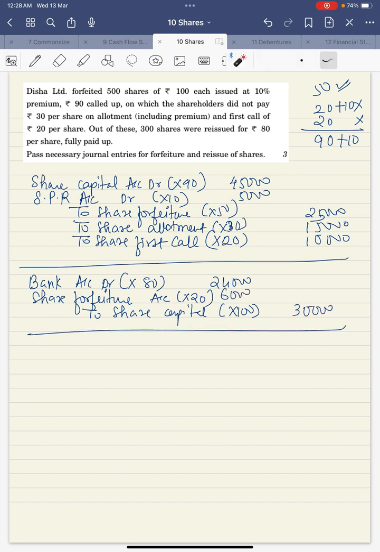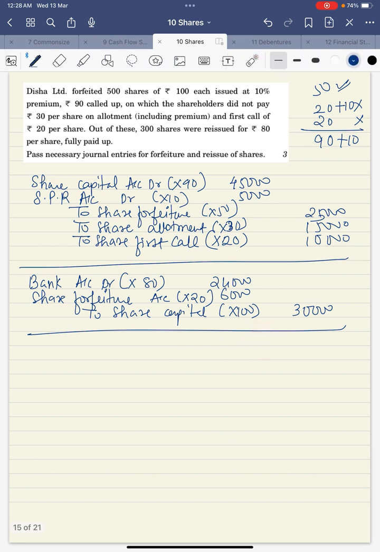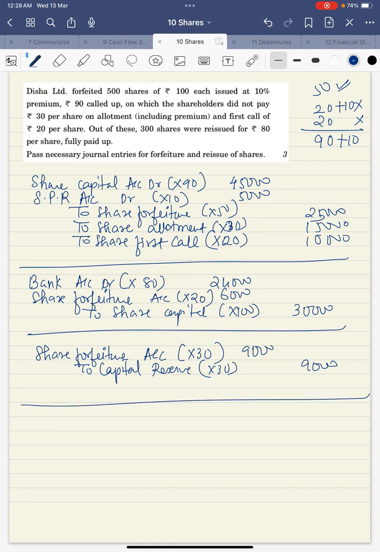Now we could have given a discount of 50 because 50 was received. We gave only a discount of 20 rupees, so 30 rupees is saved, which will be transferred. So my next entry will be share forfeiture account debit into 30, to capital reserve into 30. How many shares? 300. So 3 3s are 9, so 9,000 will be transferred to capital reserve.